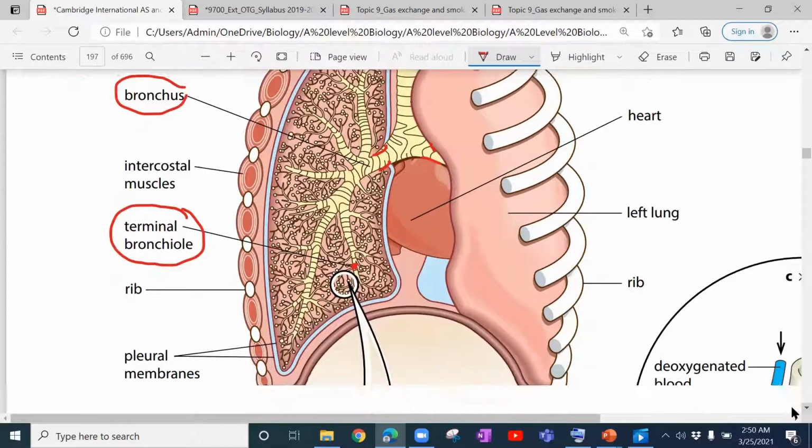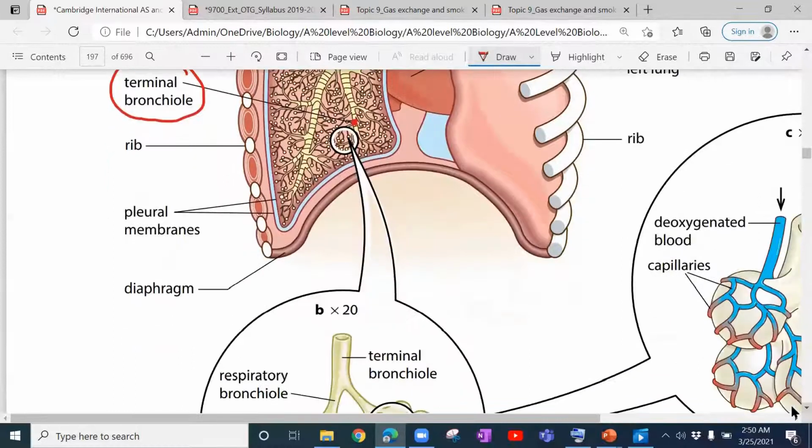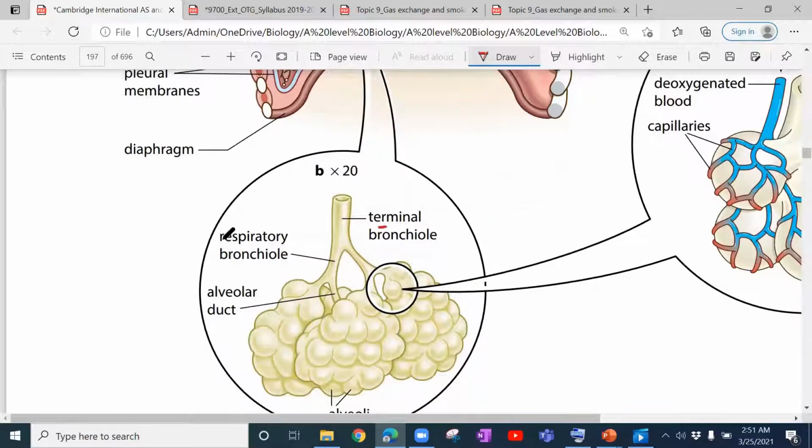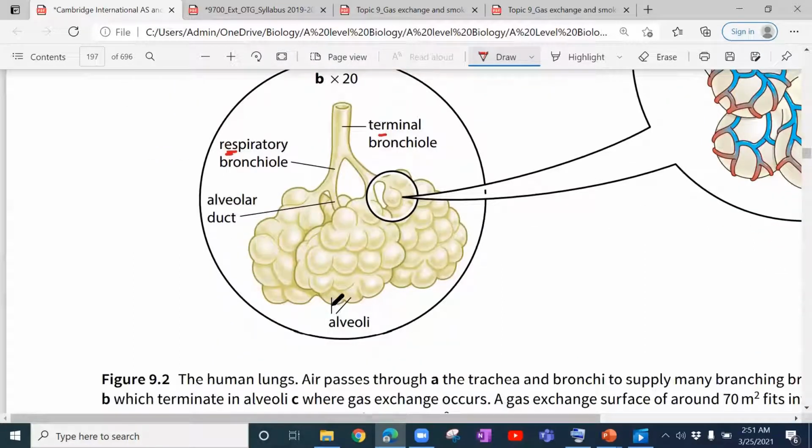After the terminal bronchiole, they have zoomed in on this part here. We have the respiratory bronchiole. So the terminal bronchiole keeps on dividing further, and we have this respiratory bronchiole. Then it divides further into the alveolar duct, and then comes the alveoli. So these are alveoli. The singular is alveolus, one is known as an alveolus, and the plural is known as alveoli.